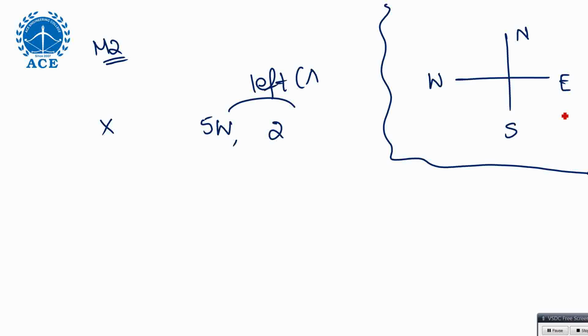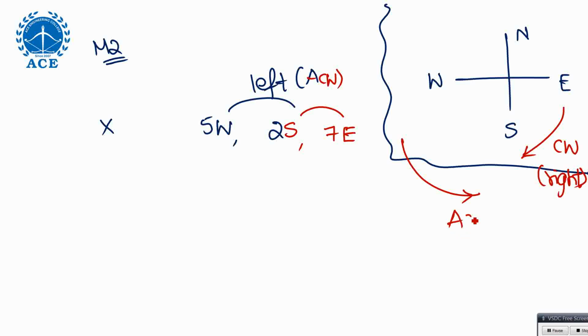When you are going right side, it means clockwise. Right means you are going clockwise, left means anti-clockwise. So from west, left, that is anti-clockwise, means south will come. So 2 kilometers south you have to mention. From south, left means east will come. South, east, left means anti-clockwise. Whenever I say left in the question, you think about the anti-clockwise direction.